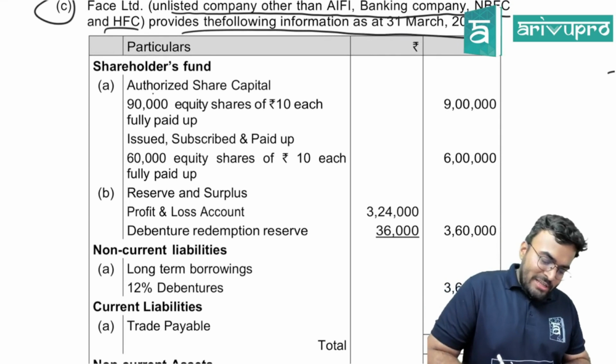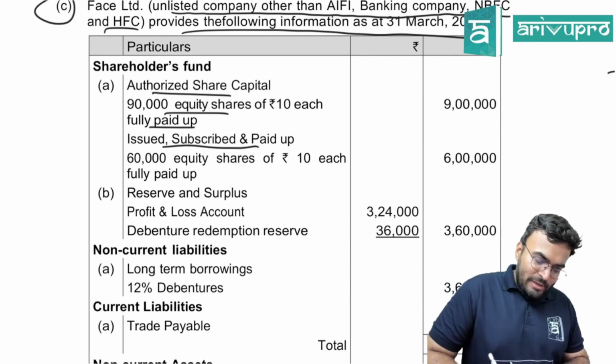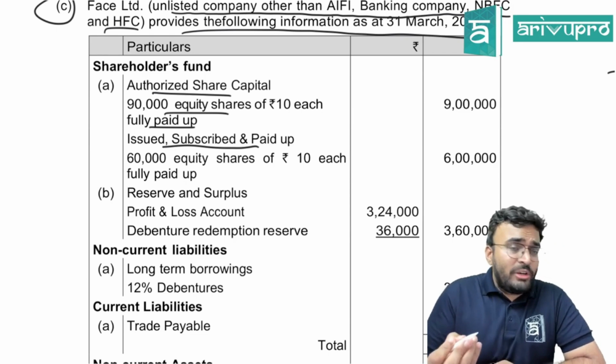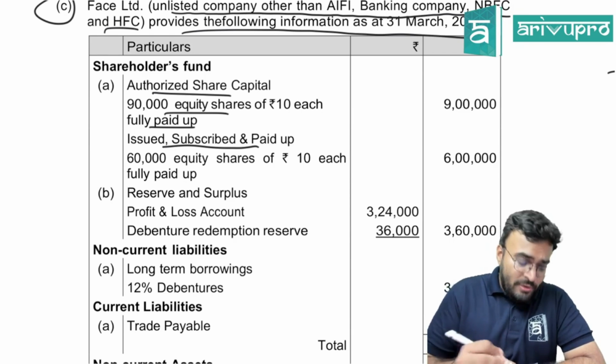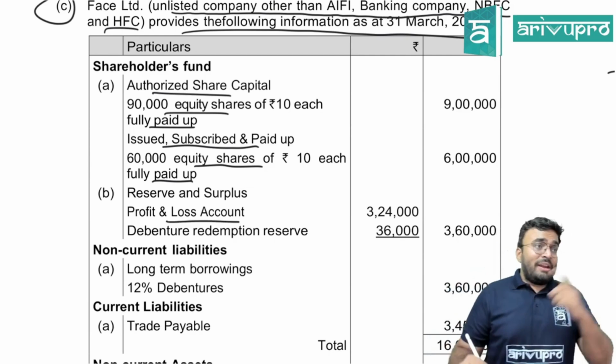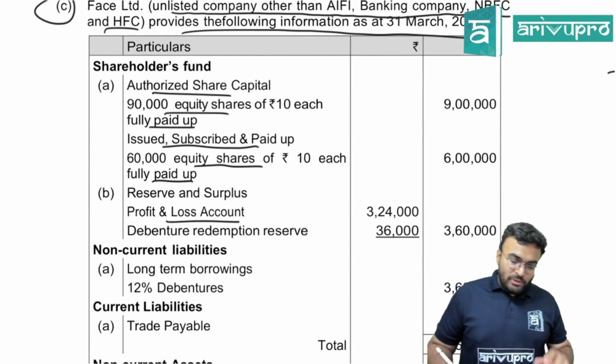Shareholders funds, authorized capital, 90,000 equity shares of 10 each fully paid up. Issued, subscribed and paid up capital. Important question, focus. All 3 new units of company accounts merged into one question. 60,000 equity shares of 10 each fully paid up. Reserves and surplus, you have P&L account, no general reserve. So anywhere required, don't use general reserve, you have to use P&L only.